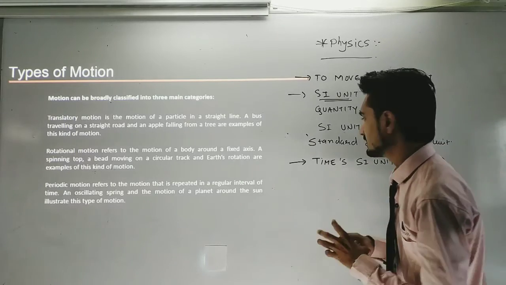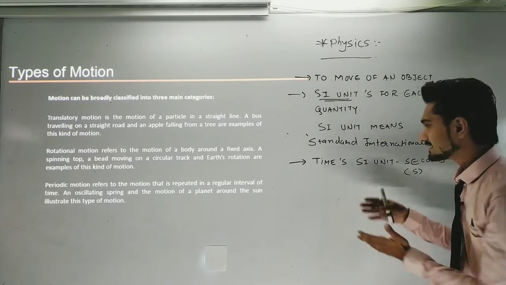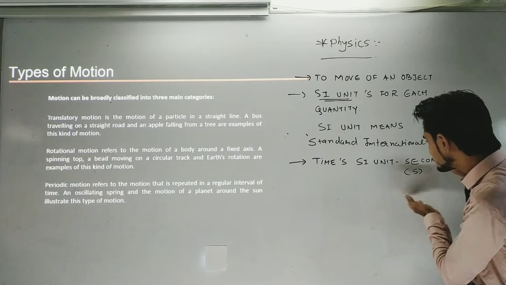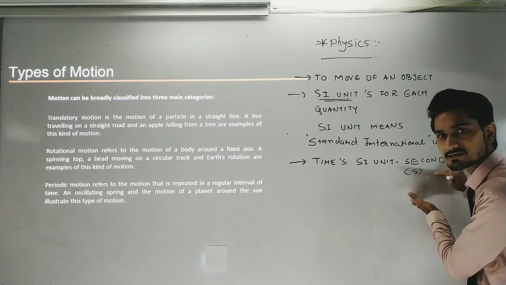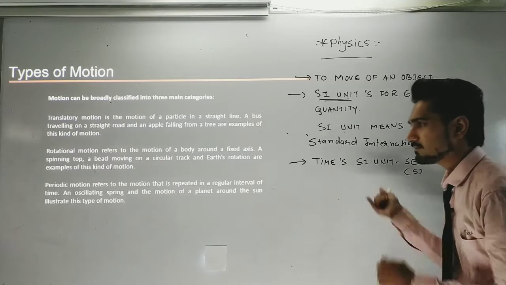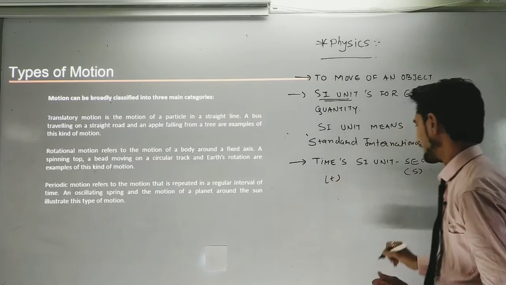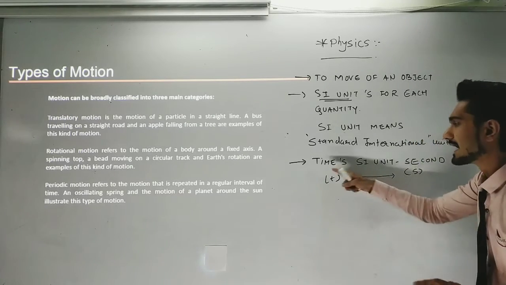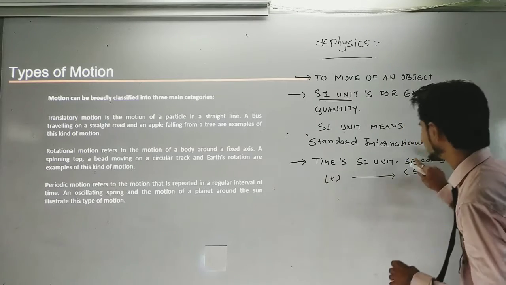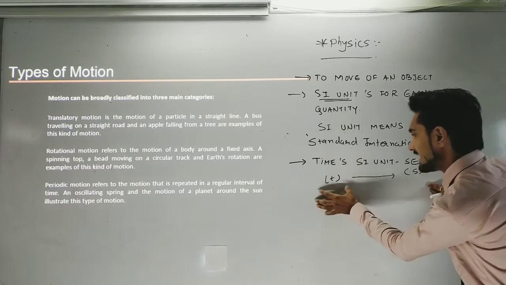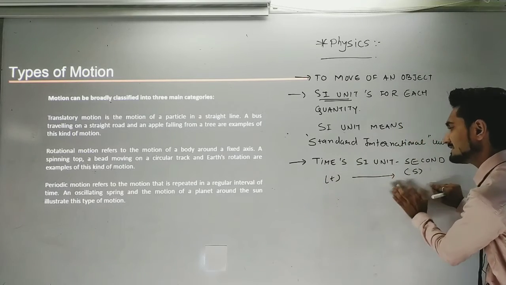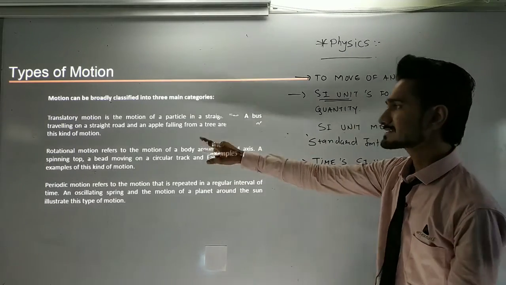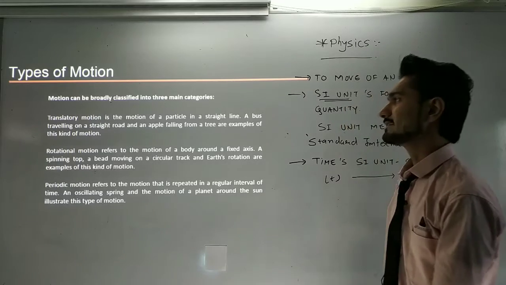Now what you have to understand is that the quantities we are learning are also named by short names, and the SI units are also known by short names. So time will be known as T, while its SI unit will be known as s. You need to understand the difference between them. Time's short name is T, while second's short name is s. Time is a quantity, second is its unit. Now we are going to that. Translatory motion is the motion of a particle in a straight line.